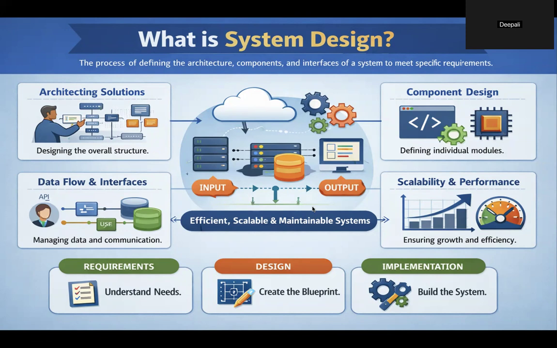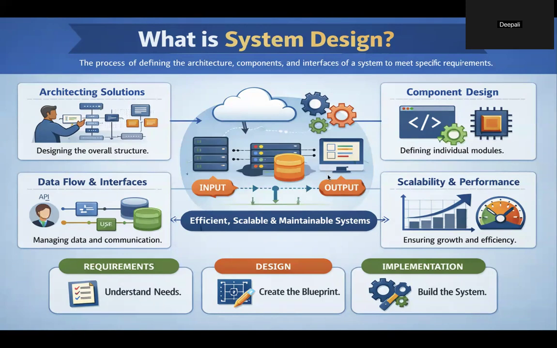Okay, so in very simple terms, system design is the process of planning and defining how a system will work internally, from its high level architecture down to individual components, so that it meets functional and non-functional requirements like scalability, reliability, performance, and security.